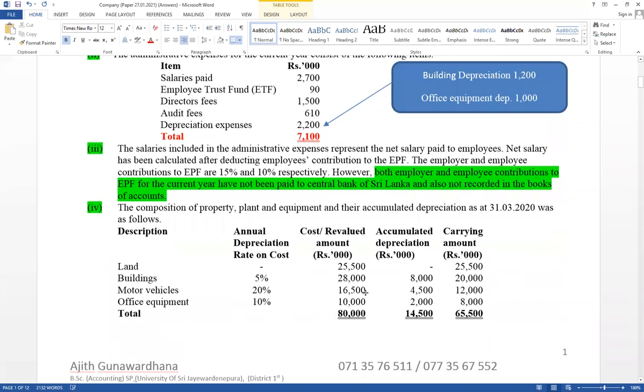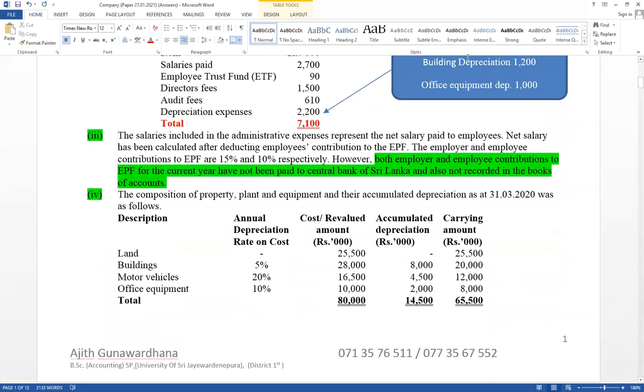And property, plant and equipment important. Depreciation rate is given. Try to recognize balances, opening or closing. It has not been given clearly.